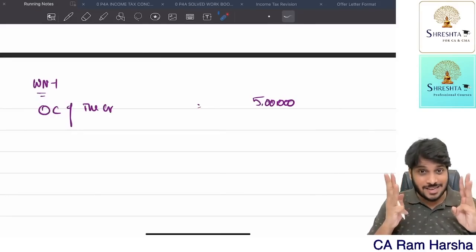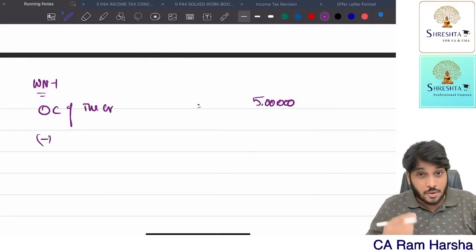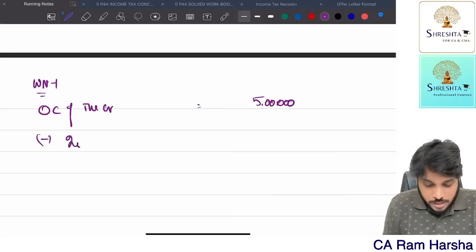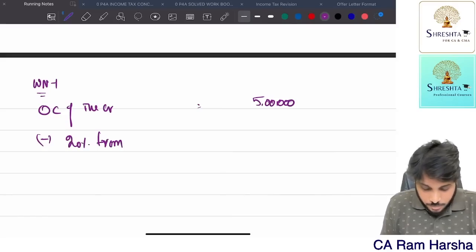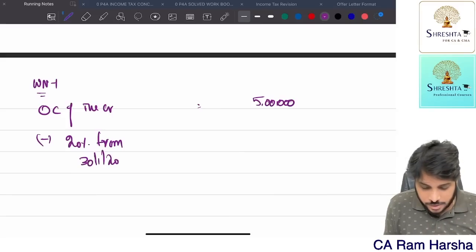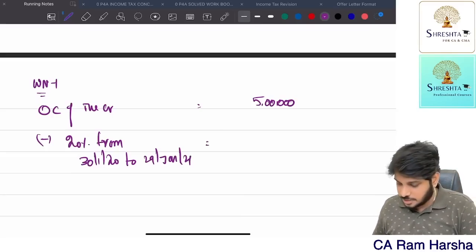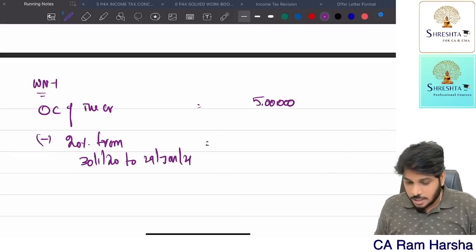Now for 3 years we should claim notional depreciation. What is the perquisite rule? What is the valuation rule for this? 20% first year depreciation from 30th January 2020 to 29th January 2021. How much is the depreciation? 5 lakhs into 20%, so 1 lakh.